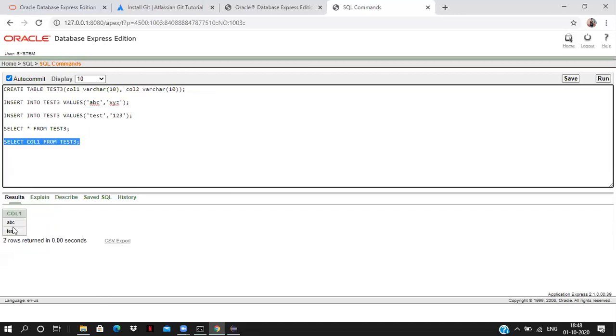Here in the results we can see only one column. If you want to read both columns, column 1 comma column 2. If you give select star from test3, it will give all the columns. You can also give all the column names, and from test3, in this way.